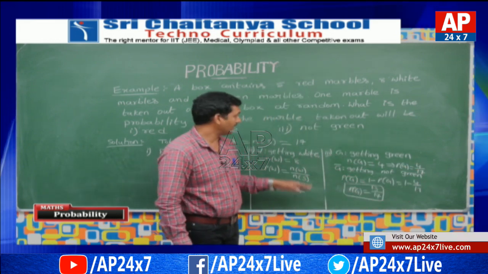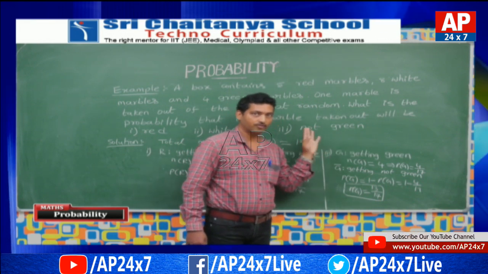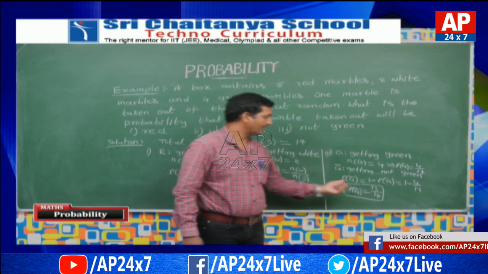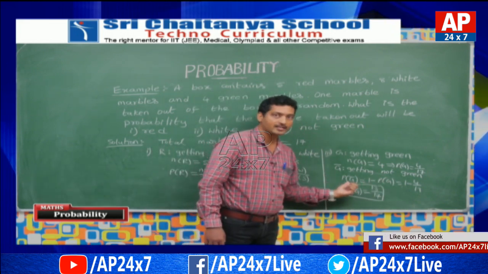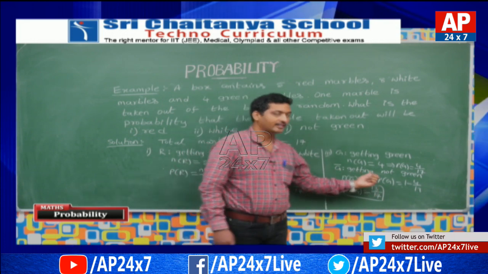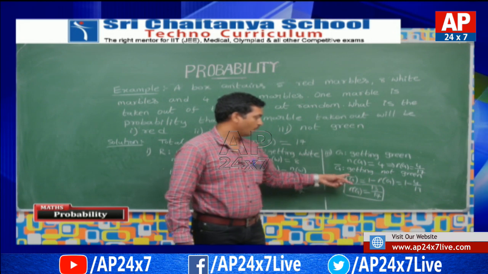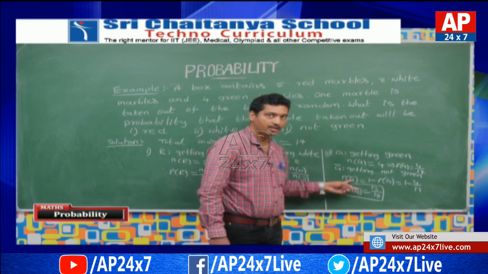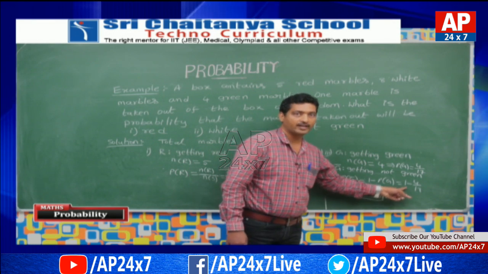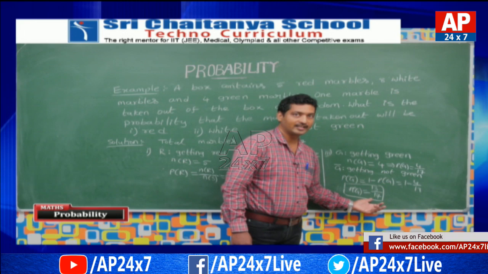Actually the requirement is the probability of not getting a green marble. So we have the formula. Before, we have learned that formula: P of G bar plus P of G is equal to 1, if G bar denotes getting not green. That's why using that formula we can find P of G bar is equal to 1 minus P of G, which is equal to 1 minus 4 by 17, which is equal to 13 by 17, the required probability.